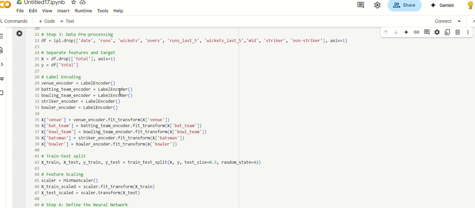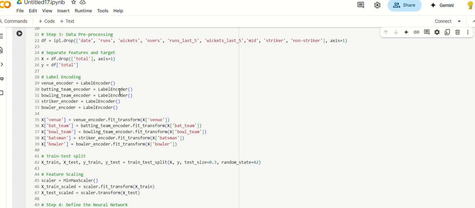Train-test split: 70% data for training and 30% for testing. And scaling scales all the input features to a 0 to 1 range, which helps the neural network learn better.